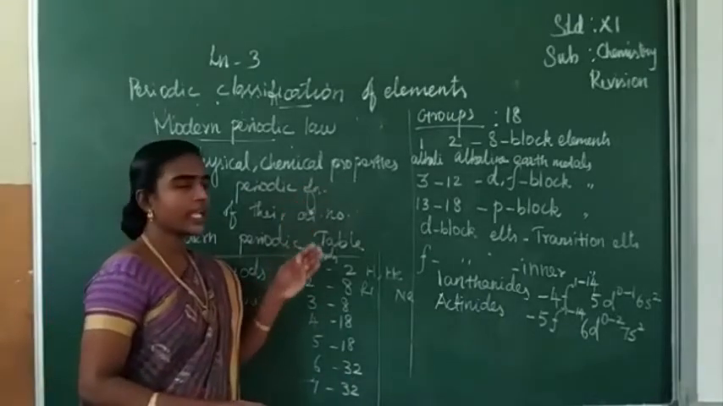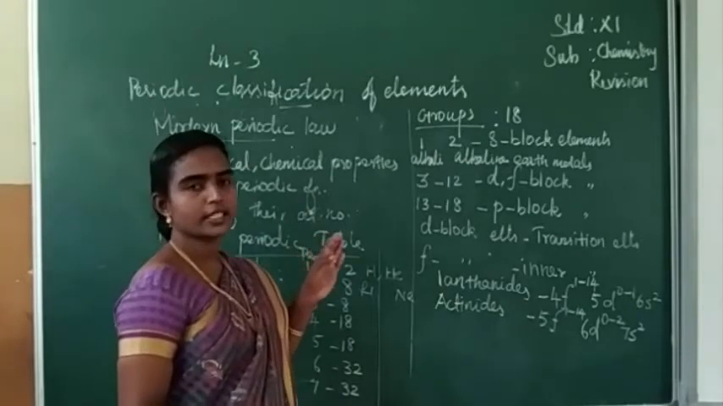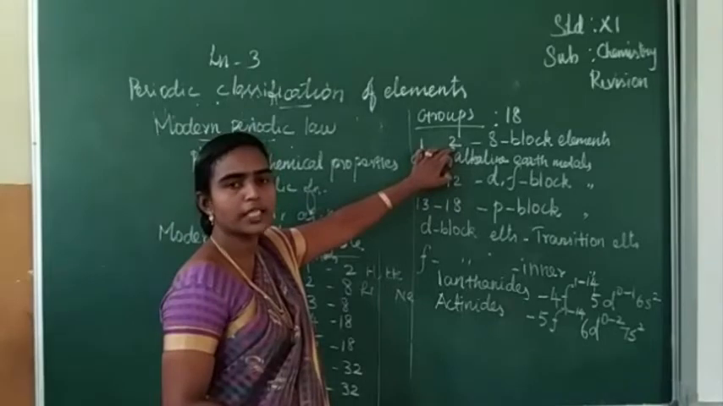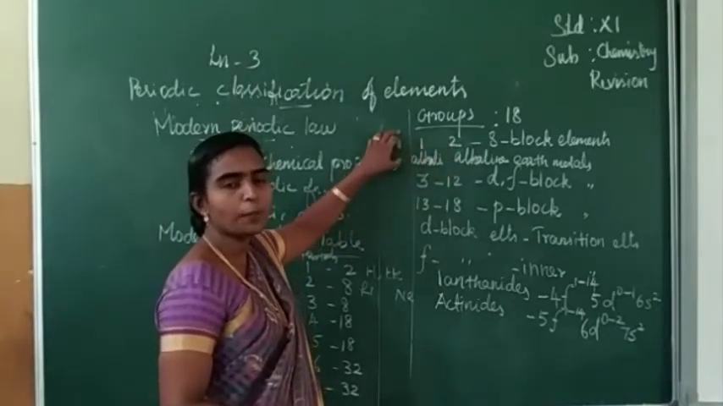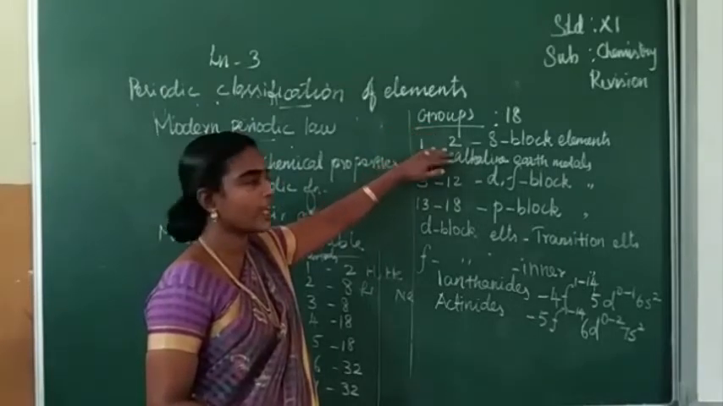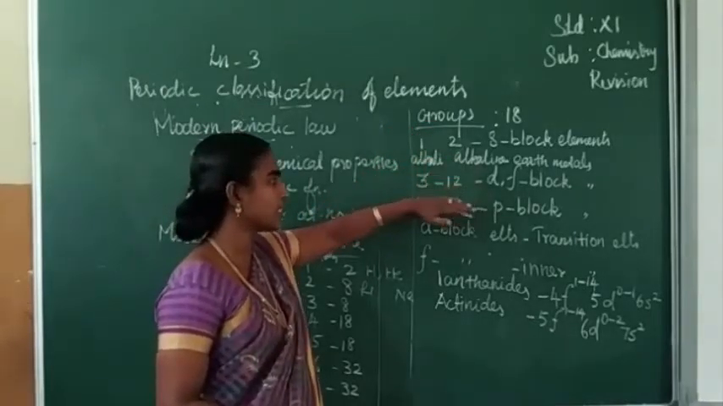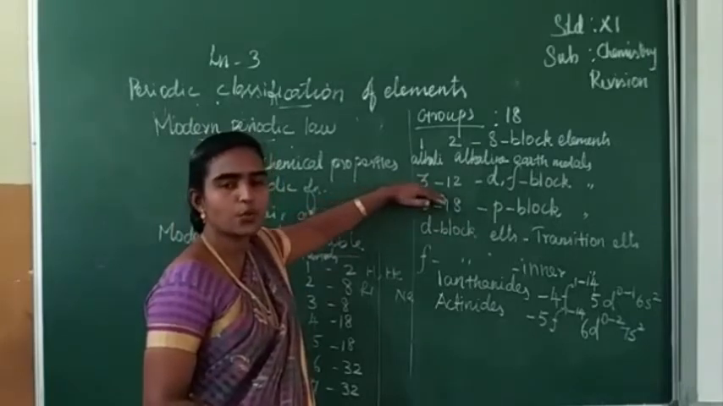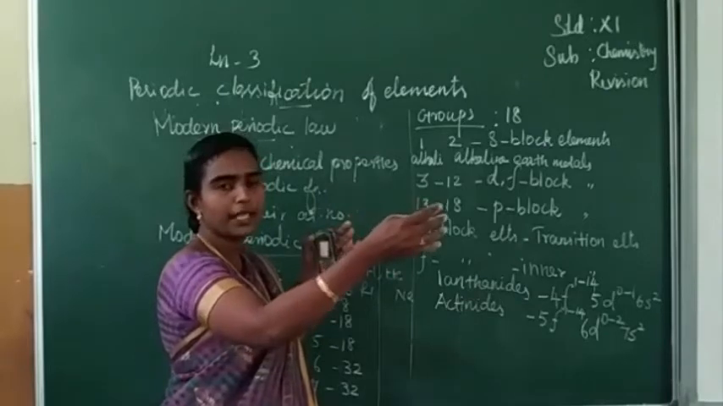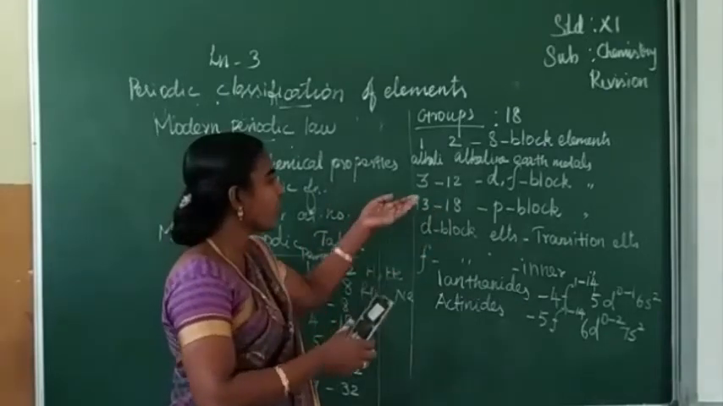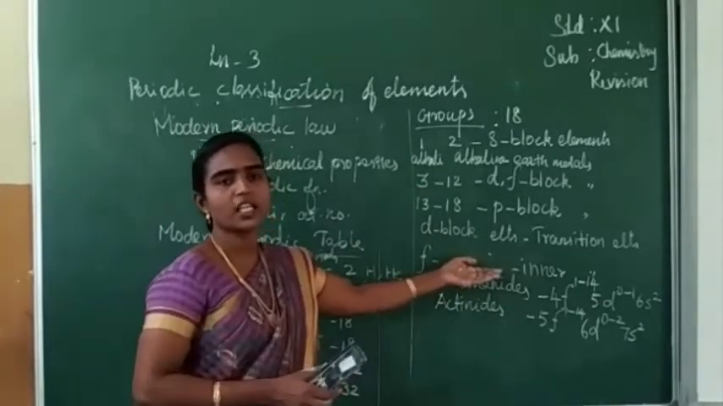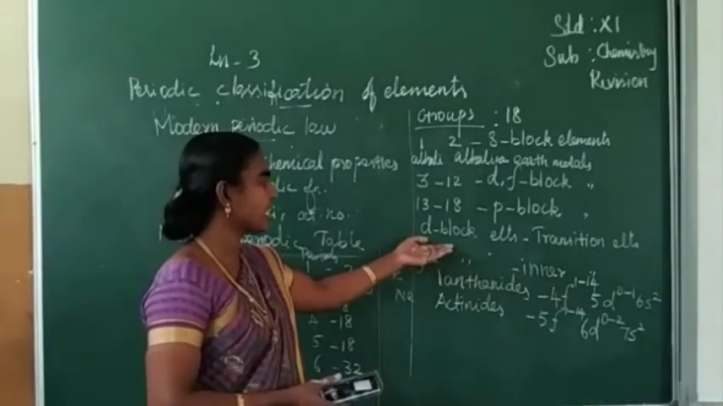Next, there are 18 groups in the modern periodic table. The first and second groups are termed s block elements. Group 1 elements are called alkali metals and group 2 elements are called alkaline earth metals. Then groups 3 to 12 are placed in between the s block and p block elements. We call them d block elements, or otherwise transition elements.